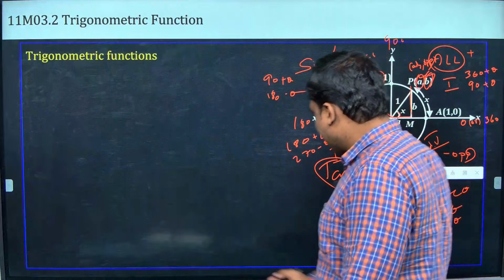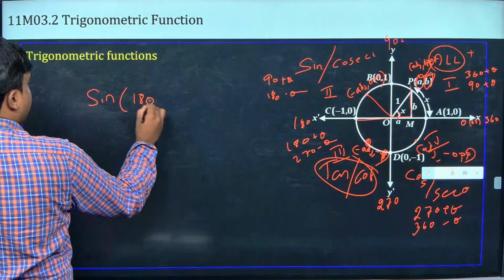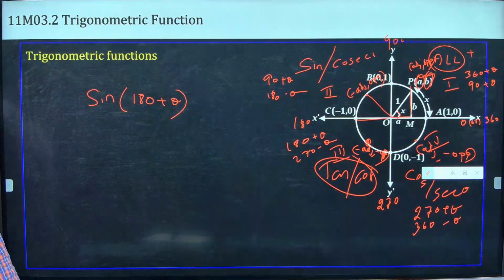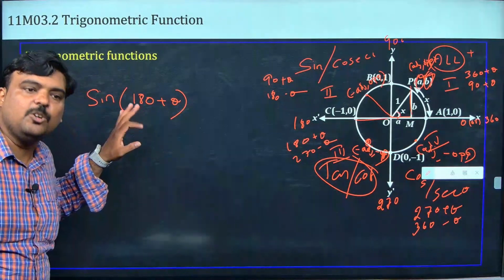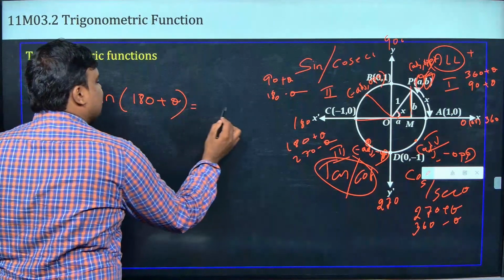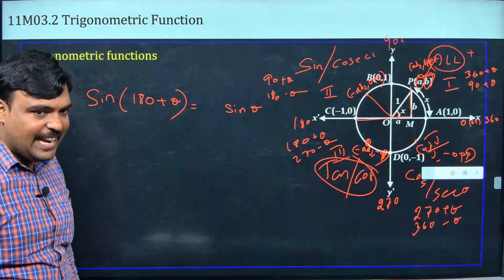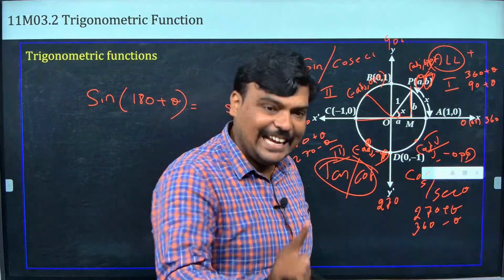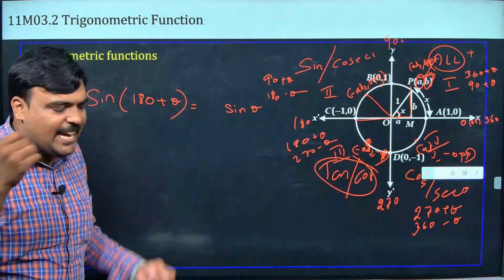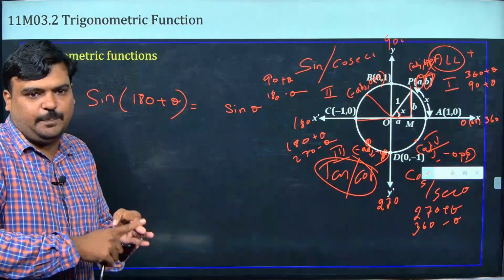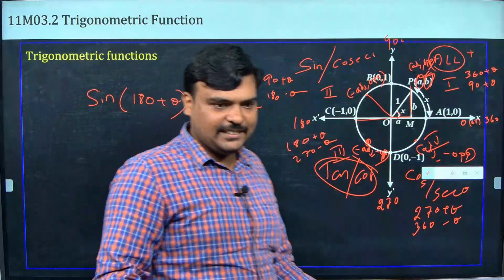இப்போ now I am going to write sin 180 plus theta. The first thing I want to check is whether the angle has 270 or 90 here. No, so I will write sin theta as it is. Now the next thing I want to check is which quadrant 180 plus theta is. Third quadrant, all silver T, so only tan is positive. So sin cannot be positive there. So minus sin. Is that okay guys?